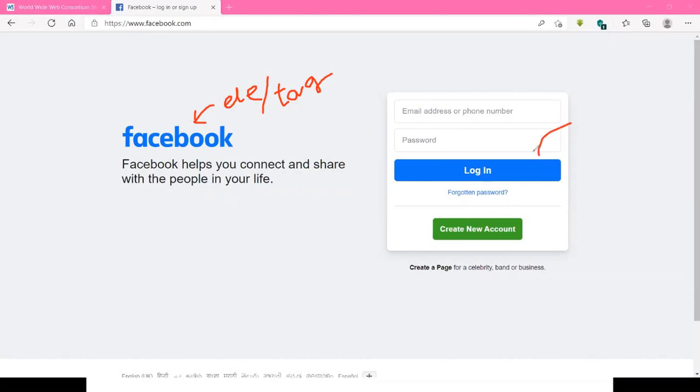Next, this login button is also, sir, an HTML element. Everything, sir, everything is an HTML element, but writing all the names is not possible because I'm selecting some randomly. It is also an HTML element. It is also designed with the HTML tag only. And last, this create button, sir. Or here we have one line, horizontally one line is there. It is also an HTML element, designed with the HTML tag only.